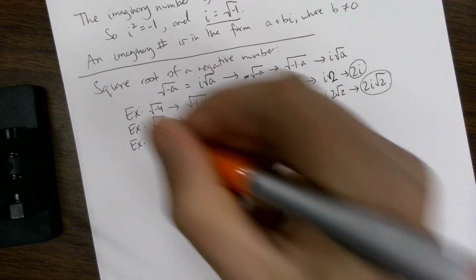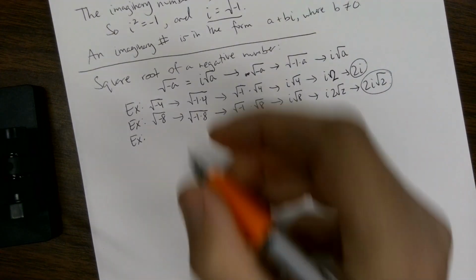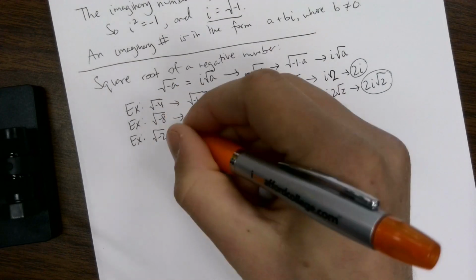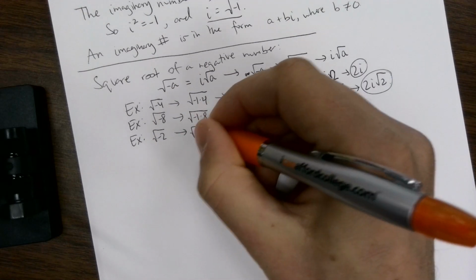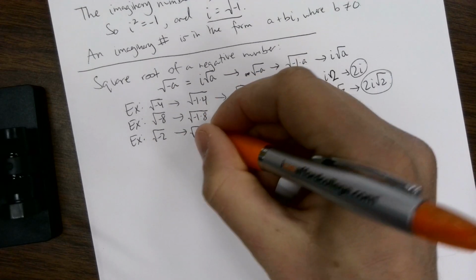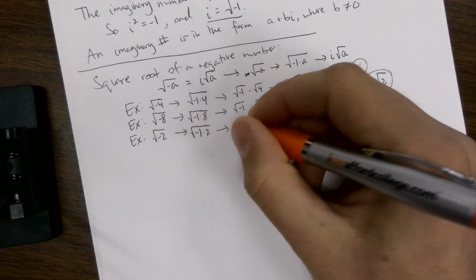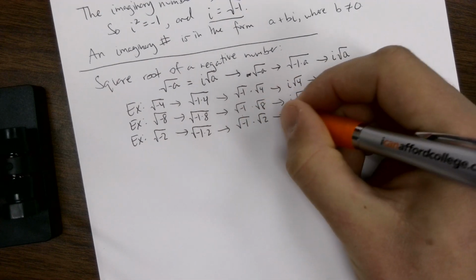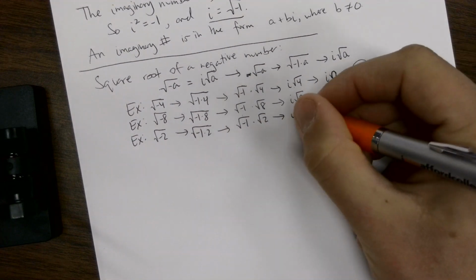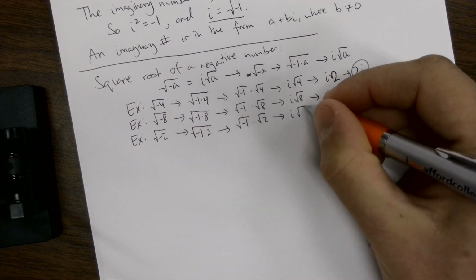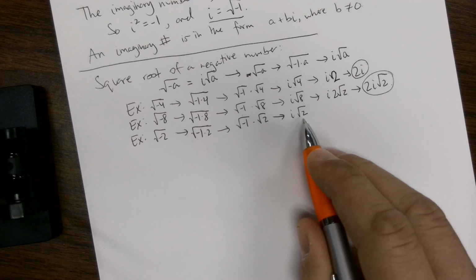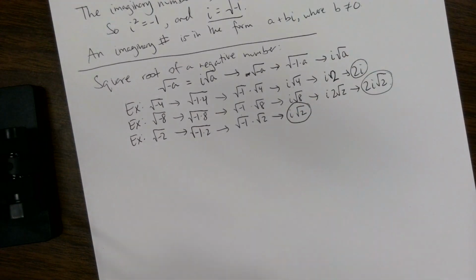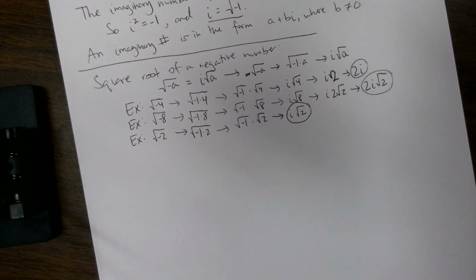So another example. I have the square root of negative 2. So then that breaks down into the square root of negative 1 times 2. So I can split those apart: the square root of negative 1 times the square root of 2. The square root of negative 1 becomes i. Then I'm left with root 2. This is prime, so I can't break it down anymore, so that's done. Okay, these are just a few examples to work with.